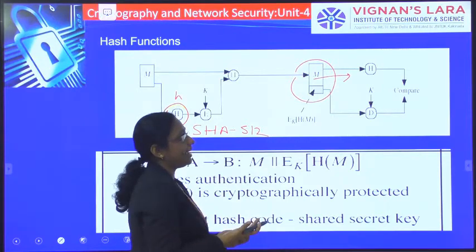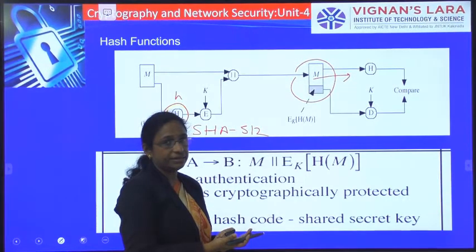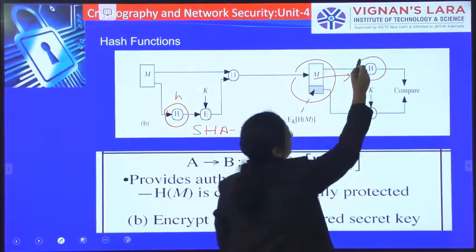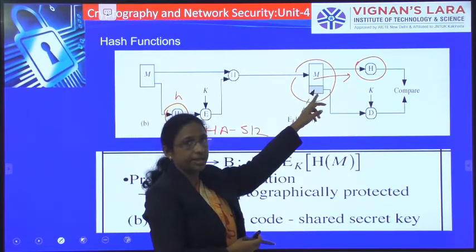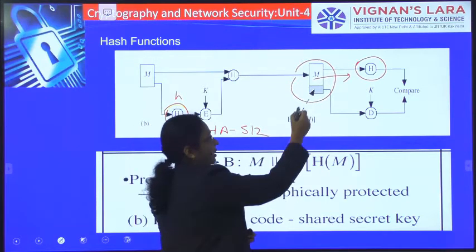Applying that SHA-512 algorithm on the message M, he will be getting a hash value.